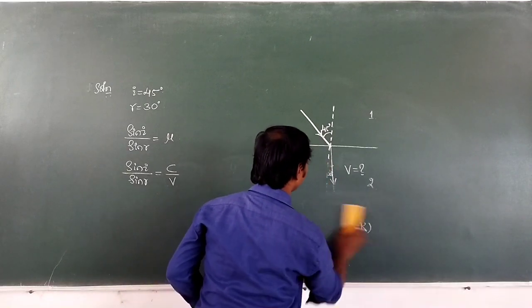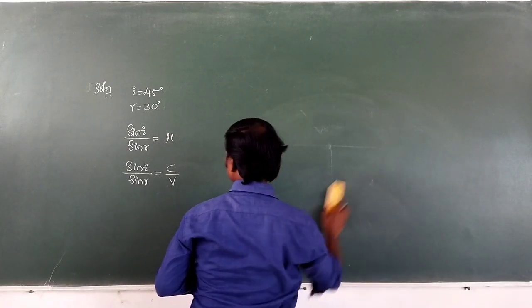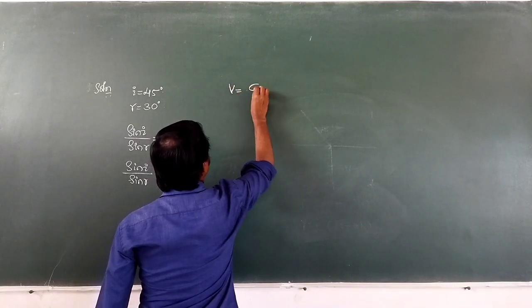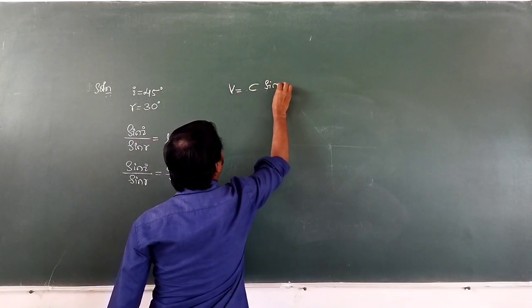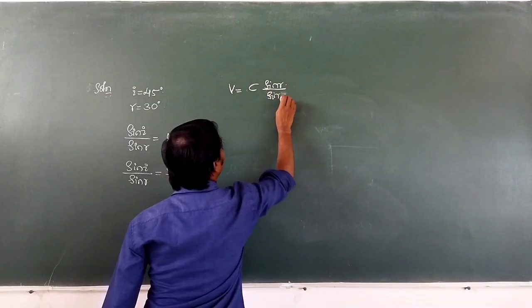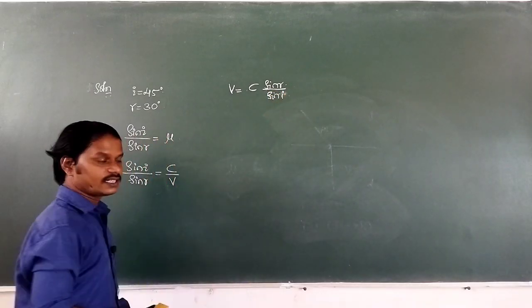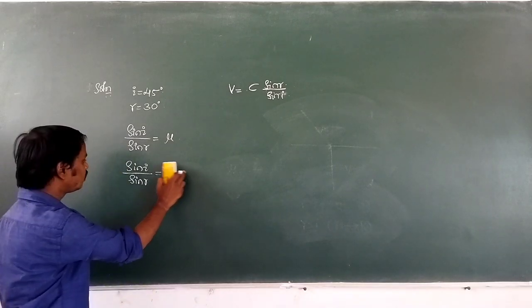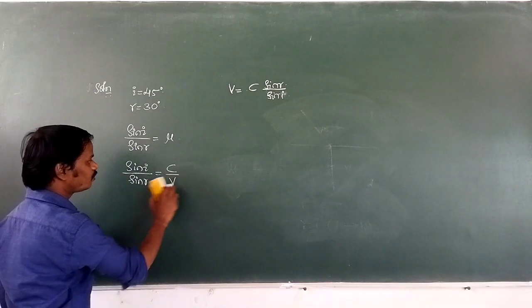Then V is equal to C into sin R divided by sin I. See here, I will take sin R to the right hand side, that comes to the numerator, and sin I to the right hand side, that comes to the denominator.